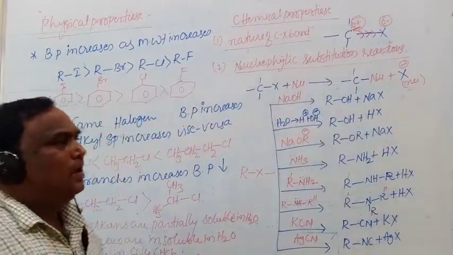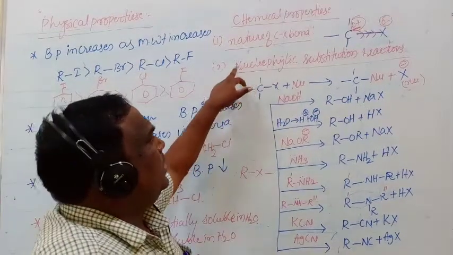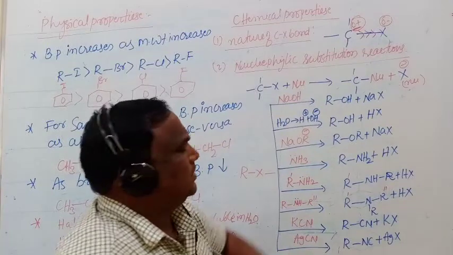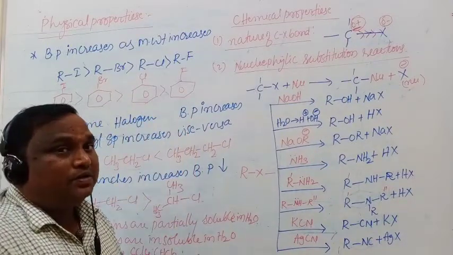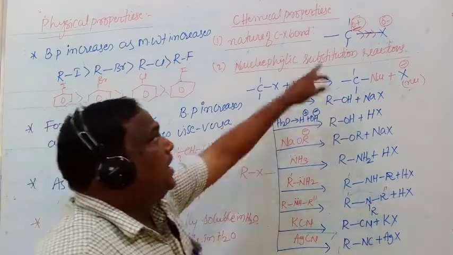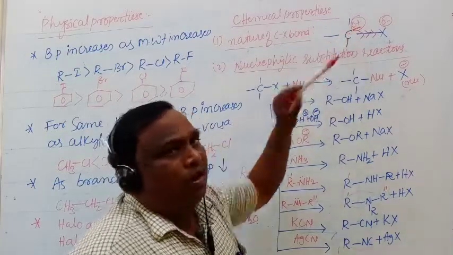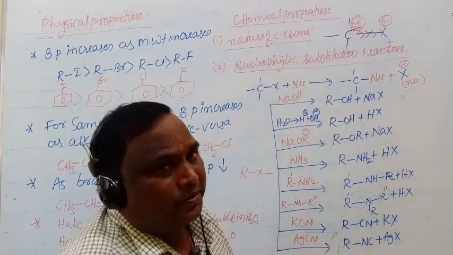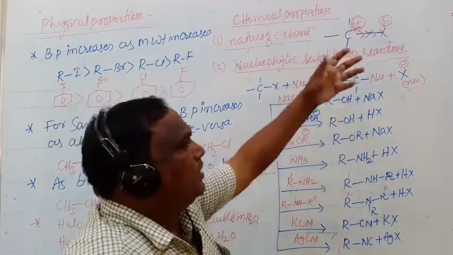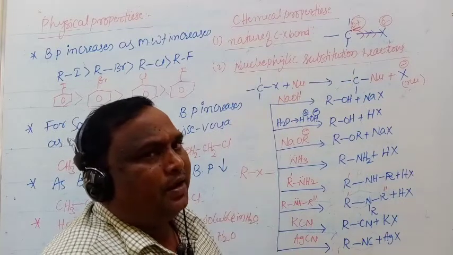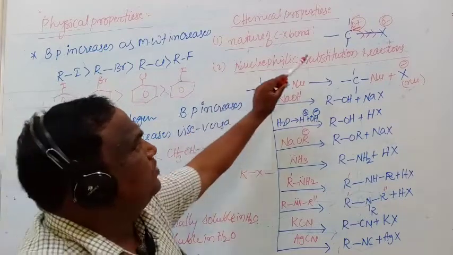What I'm saying is that haloalkanes undergo nucleophilic substitution reactions. Why do they undergo nucleophilic substitution reaction? Because a positive charge is generated on carbon. This positive charge can accommodate only another negative charge or negative part. That's why the negative part is called a nucleophile. So this is called nucleophilic substitution reactions.